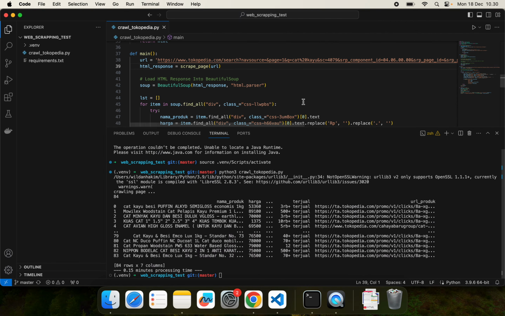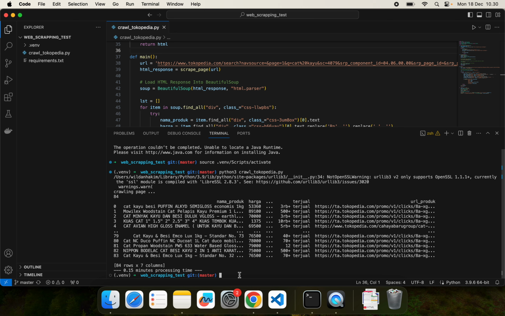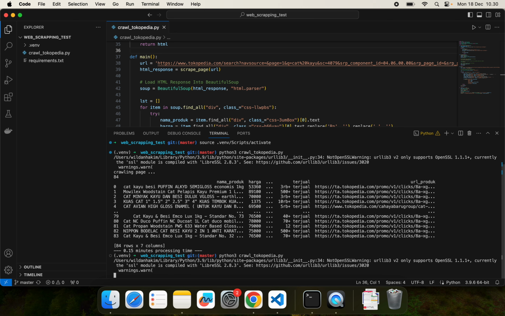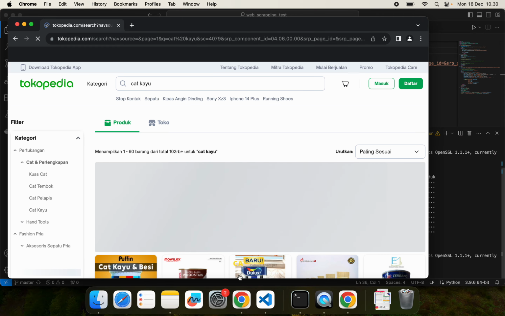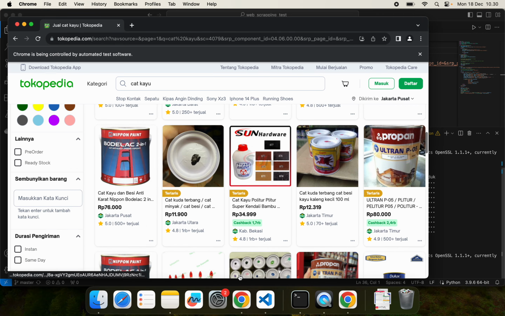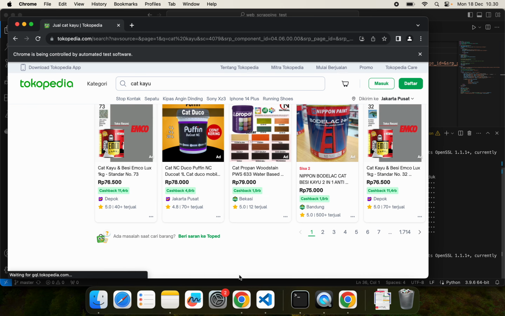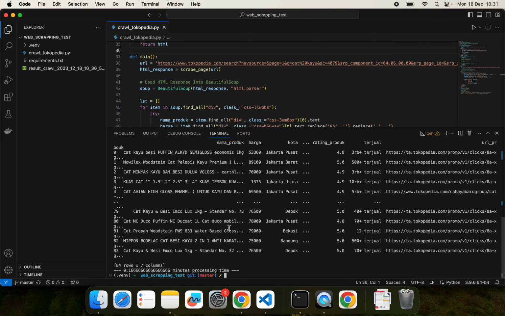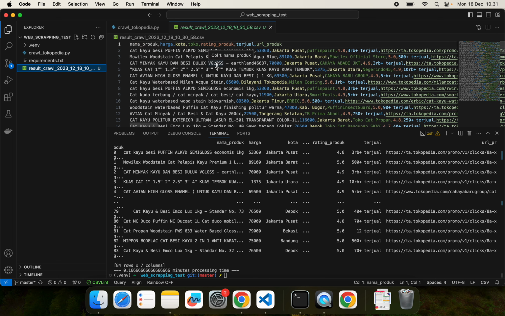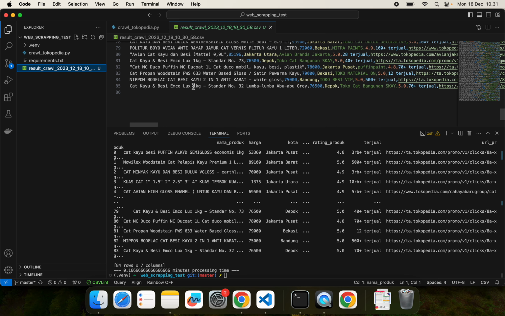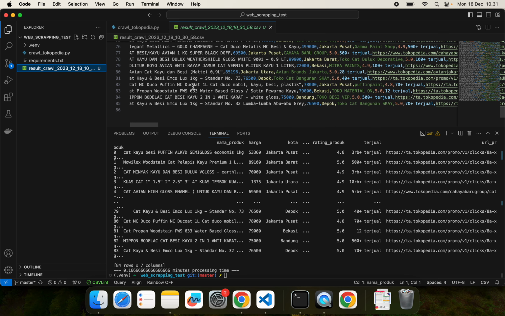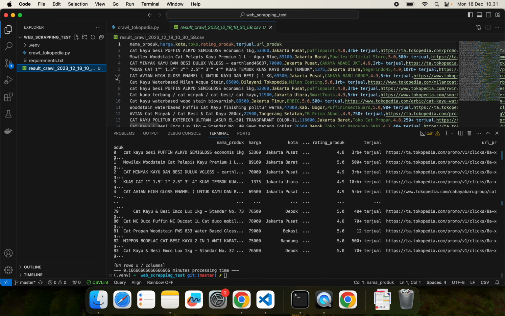Let's see. I have created the script to get the data, and I just run the script. While it's running, it happened like this. Within a few seconds, I got the data. Here is the data. We have about 85 rows of data.